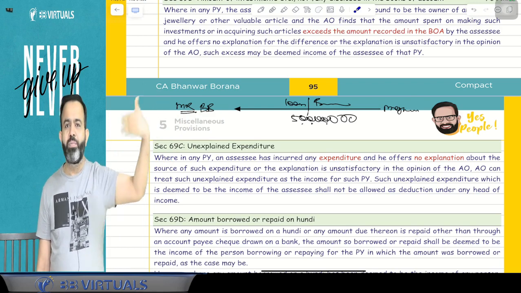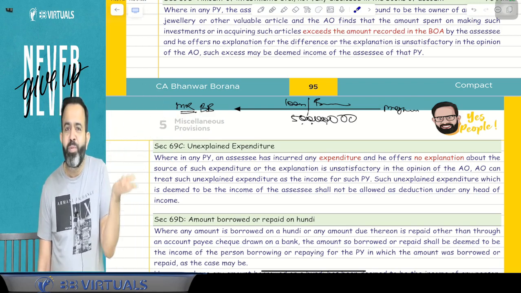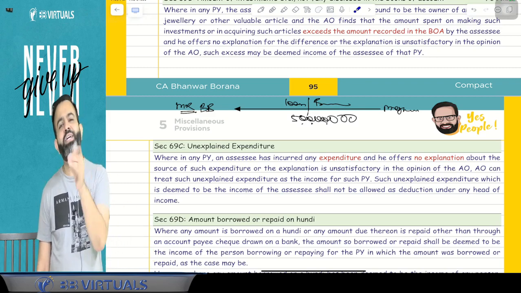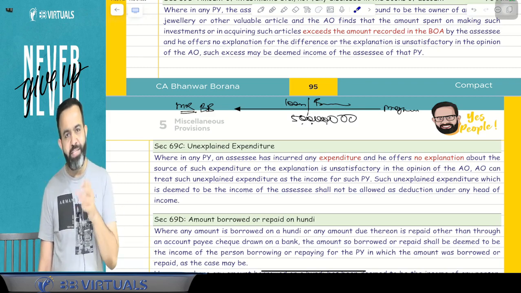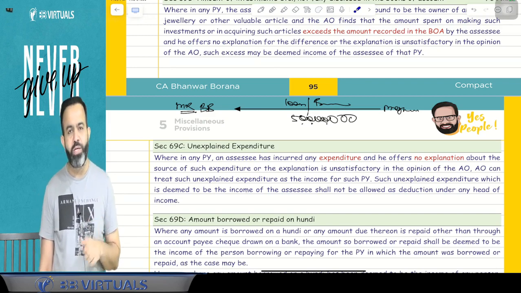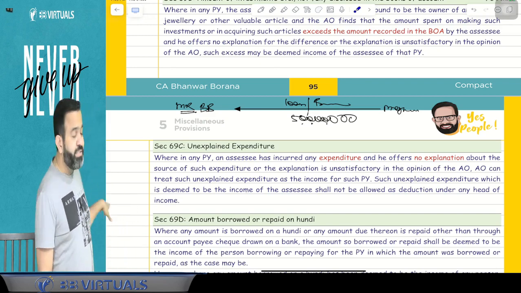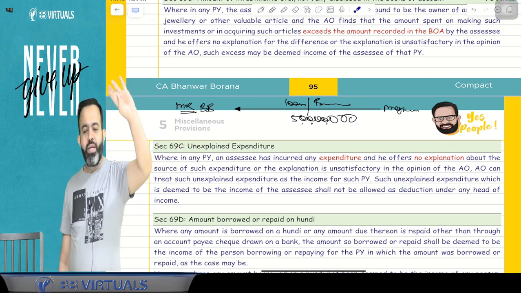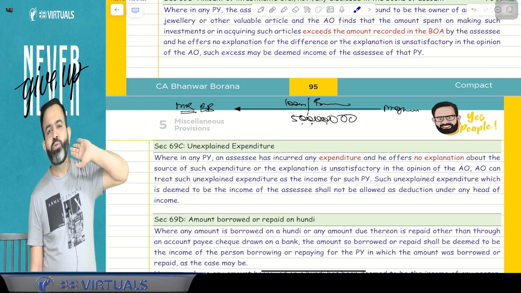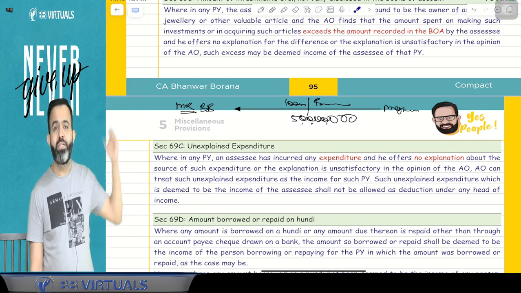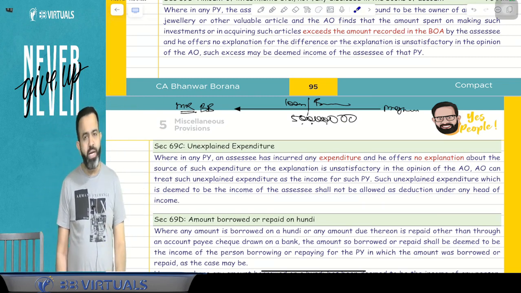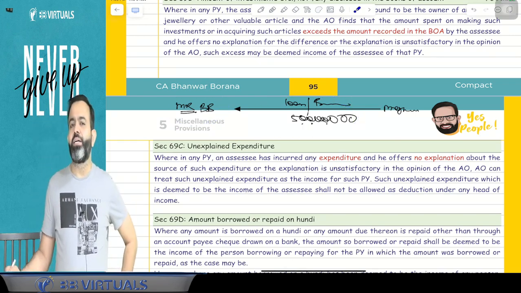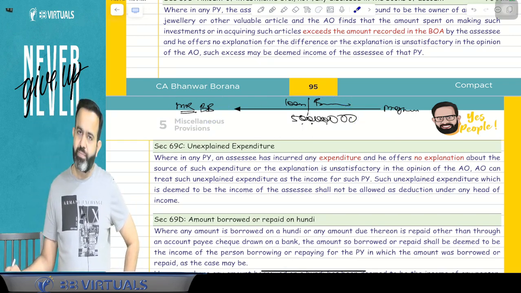Now they will call all those people to the income tax department. They will not be able to explain where they got this money, because ultimately you converted black money into white money. So I had 5 crore of black money and I want to convert it into white. I will deposit that 5 crore rupees, like 33-44 lakh, in everyone's account, and after that I will take the loan from those people. They will not be able to explain the source of that amount. Then it is assumed that my explanation is not satisfactory, it will be treated as my income, and I have to pay 78% tax.